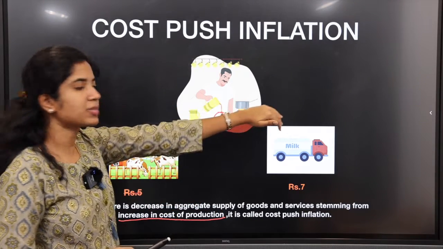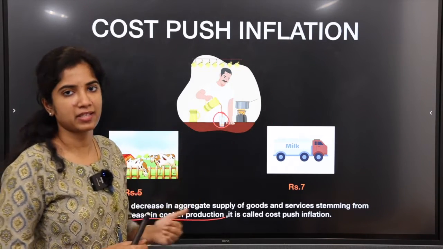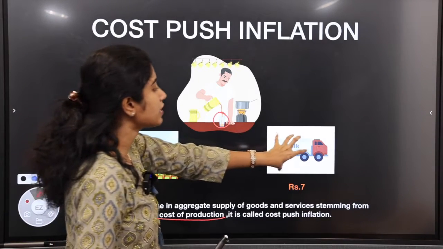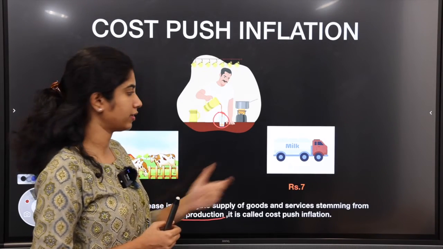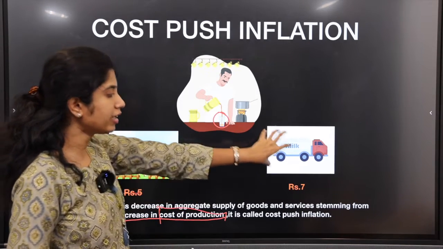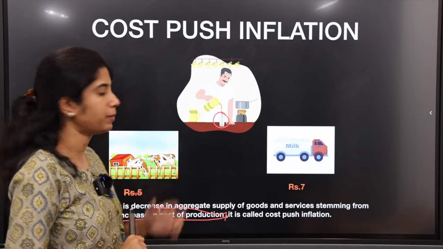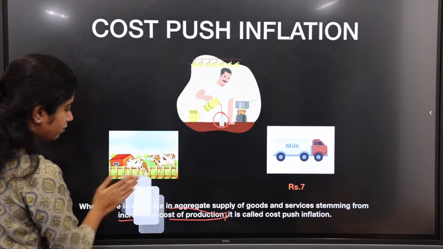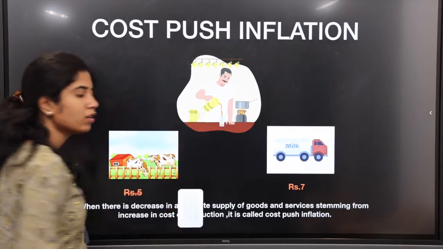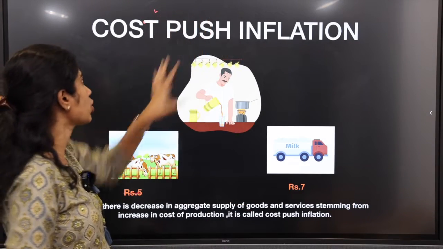So he has to transport the milk from other places which are a little far away because he is unable to get it nearby. Because of this, transportation cost is included. That is also a cost of production. So when that increases, eventually price will increase, which is cost push inflation. Here we are talking about the supply side. If there is some issue happening on the supply side, the prices increase. That is cost push.